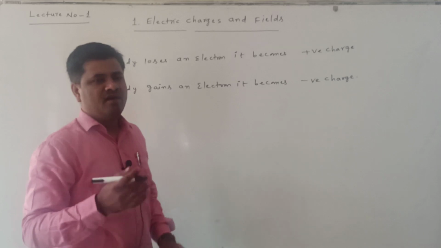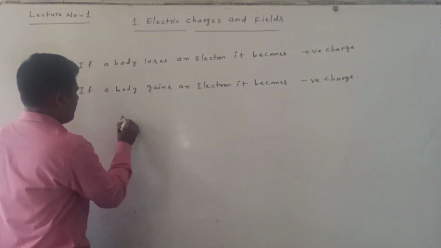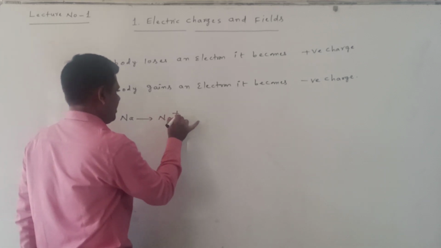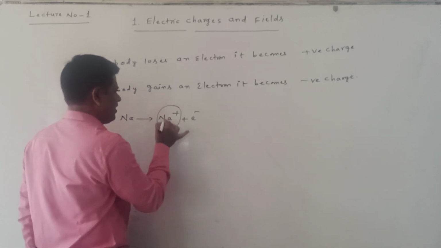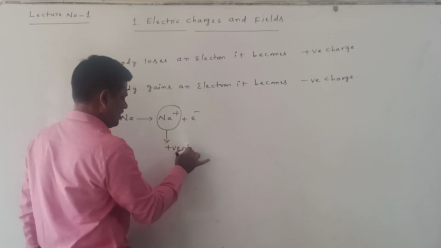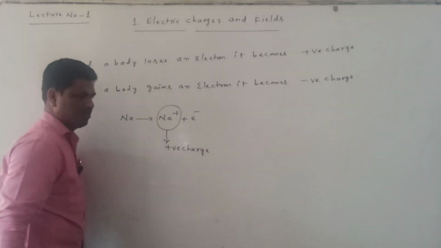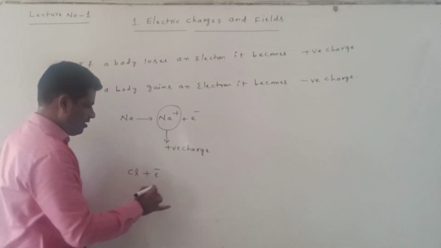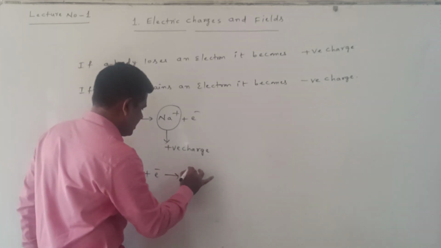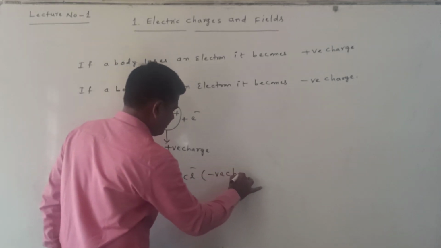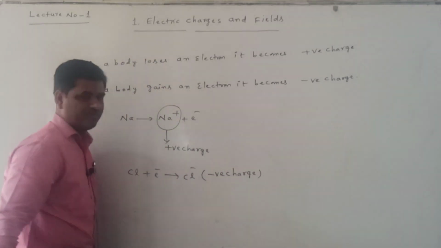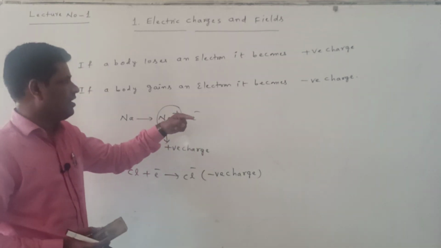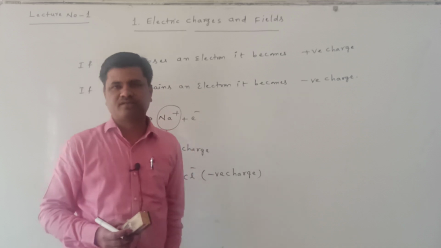If any body gains an electron, it becomes negative charge. For example, take a sodium atom. The sodium atom loses one electron, Na plus e minus, so the sodium atom becomes positive charge. Suppose chlorine takes one electron, it gains the electron and becomes Cl minus, so it becomes negative charge. Any body that loses an electron becomes positive, and any body that gains an electron becomes negative.